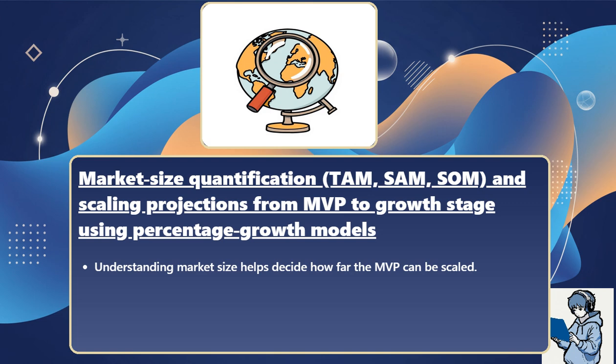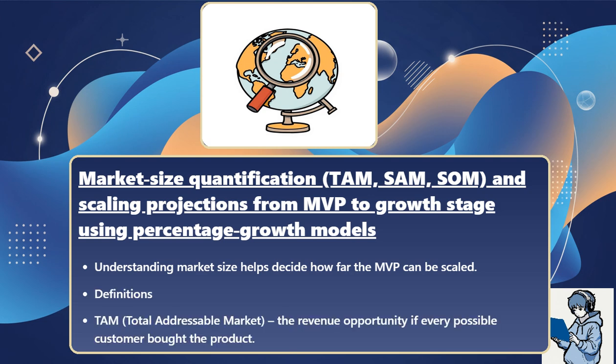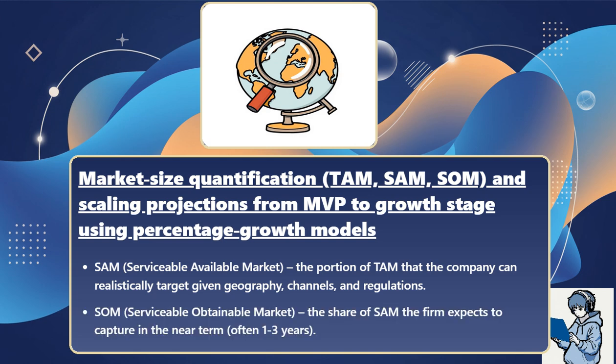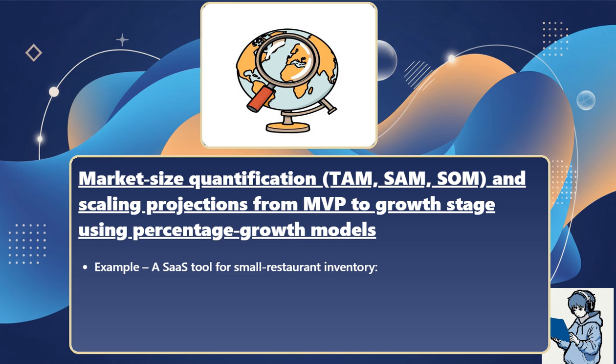Understanding market size helps decide how far the MVP can be scaled. Definitions. TAM, total addressable market, the revenue opportunity if every possible customer bought the product. SAM, serviceable available market, the portion of TAM that the company can realistically target given geography, channels, and regulations. SOM, serviceable obtainable market, the share of SAM the firm expects to capture in the near term, often 1 to 3 years.